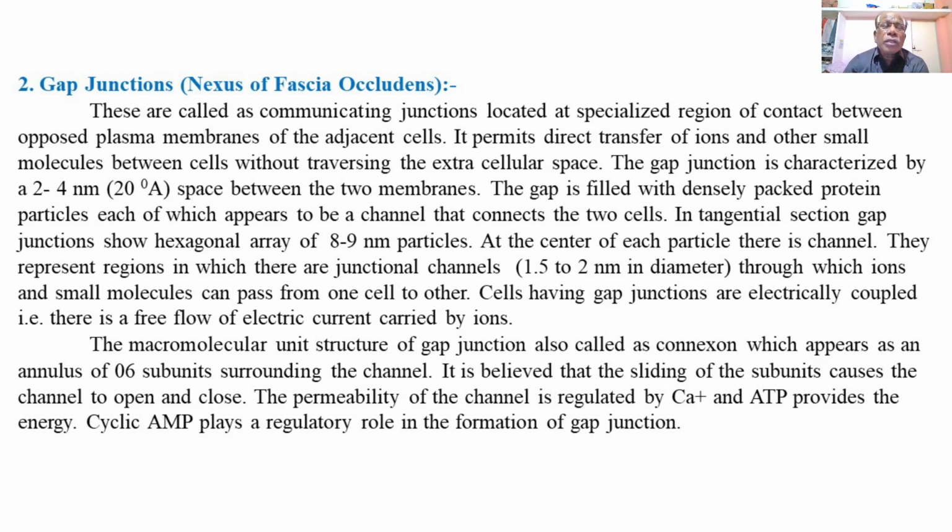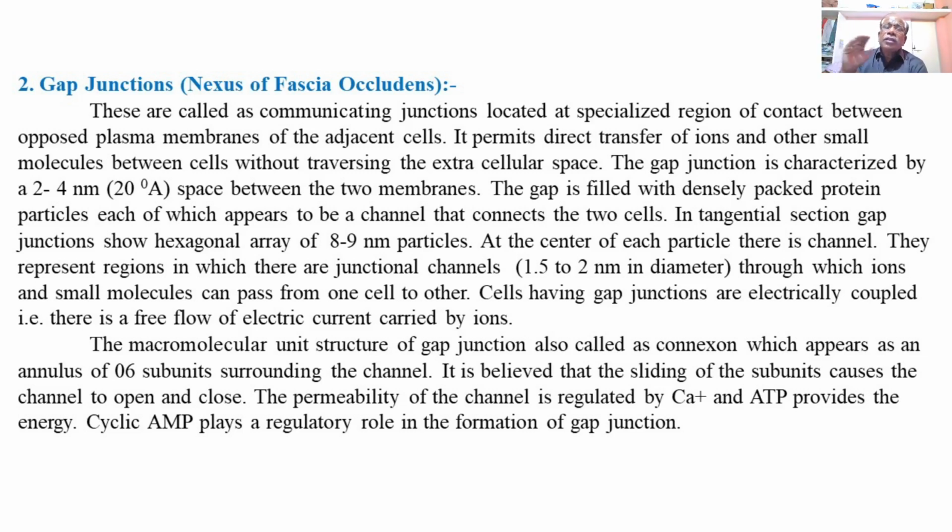The macromolecular unit structure of the gap junction, also called connexon, appears as an annulus or a ring of 6 subunits surrounding the channel.